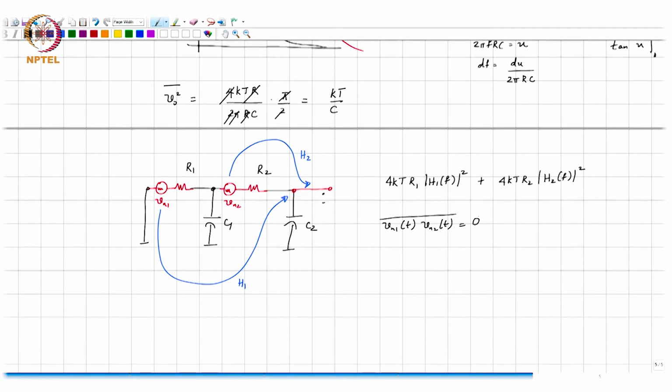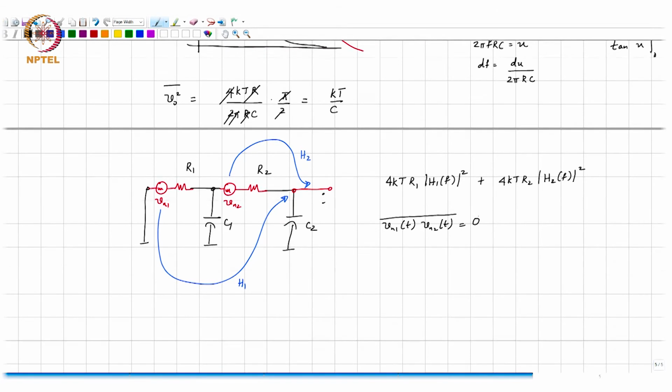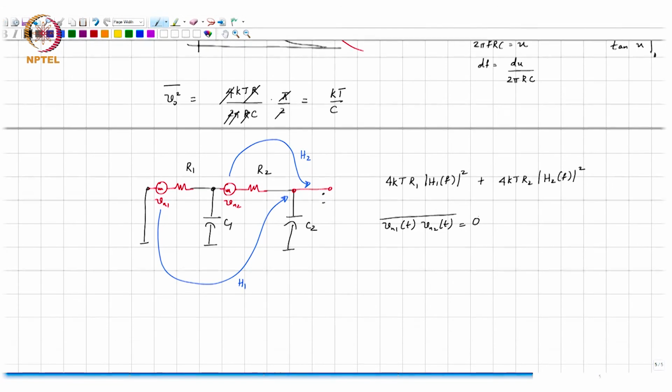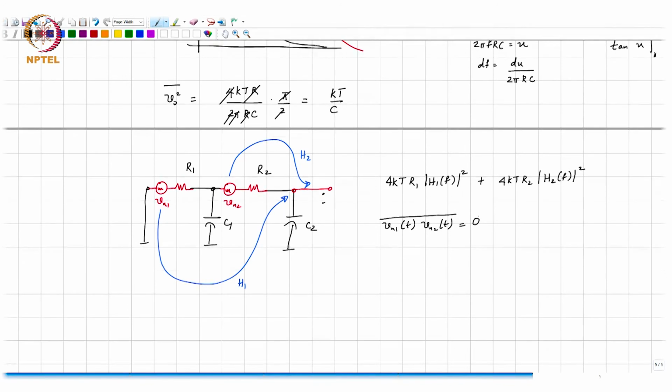Okay, so that's very convenient, because all that we need to do is find the transfer function from these noise sources to the output. I mean, you're already experts at doing this, because you can write the MNA matrices and boom, correct? And then once you find the transfer functions, you find their modulus square, and then you integrate, and you're done, right? So if you have 400 resistors and 300 capacitors, what will you do? Well, the same thing, 400 times, correct?